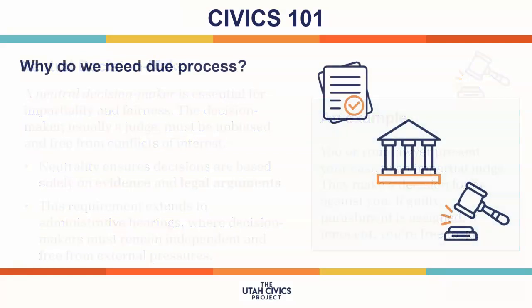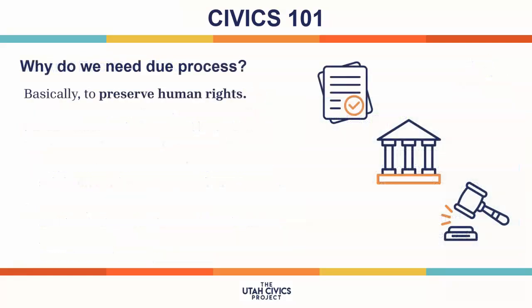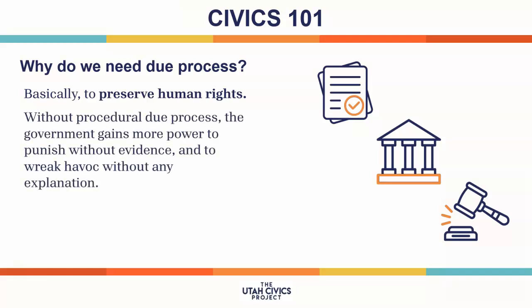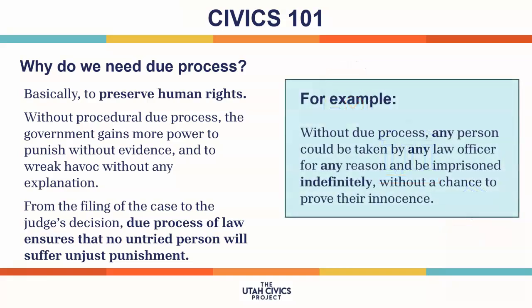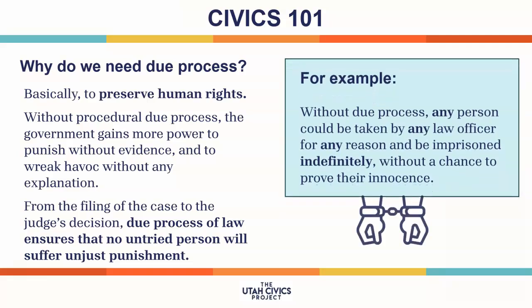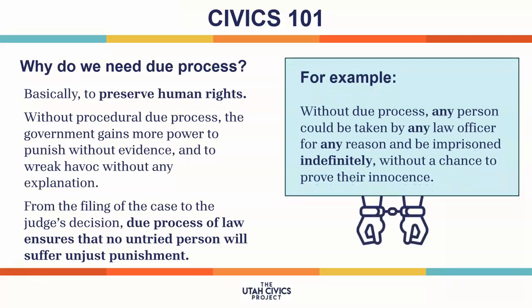Why do we need due process? Basically, to preserve human rights. Without procedural due process, the government gains more power to punish without evidence and to wreak havoc without any explanation. From the filing of the case to the judge's decision, due process of law ensures that no untried person will suffer unjust punishment. For example, without due process, any person could be taken by any law officer for any reason and be imprisoned indefinitely, without a chance to prove their innocence.